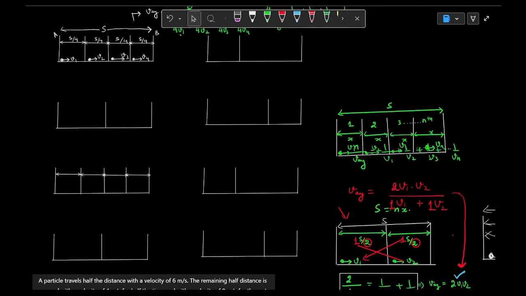Okay, so here suppose this is 2s by 3 distance, and the rest distance is s by 3. So the total distance is s. Now the first 2/3 of the distance it is moving with the speed v1, and the next 1/3 it is moving with the speed v2. Now find the v average.